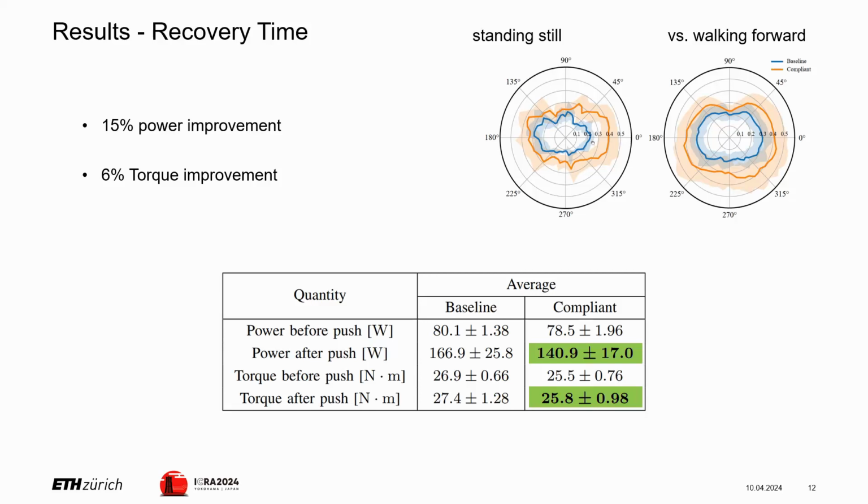Like we have intended with our multi-stage training, by taking more time for the recovery, the compliant policy puts more priority on energy efficiency. As a result, it uses around 15% less energy after being pushed, compared to the baseline. Also, the motor torques improved slightly by 6%.